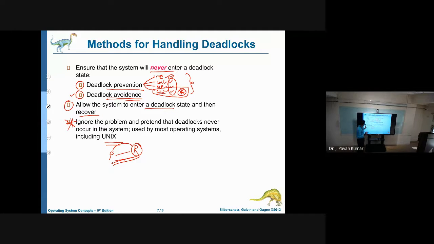That is about handling deadlocks. Now we will see one by one: deadlock prevention, then deadlock avoidance, then deadlock detection and recovery. Is this clear so far?